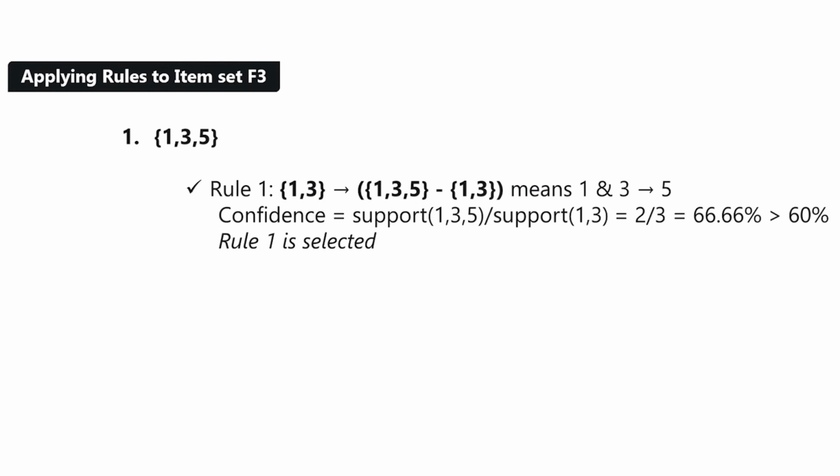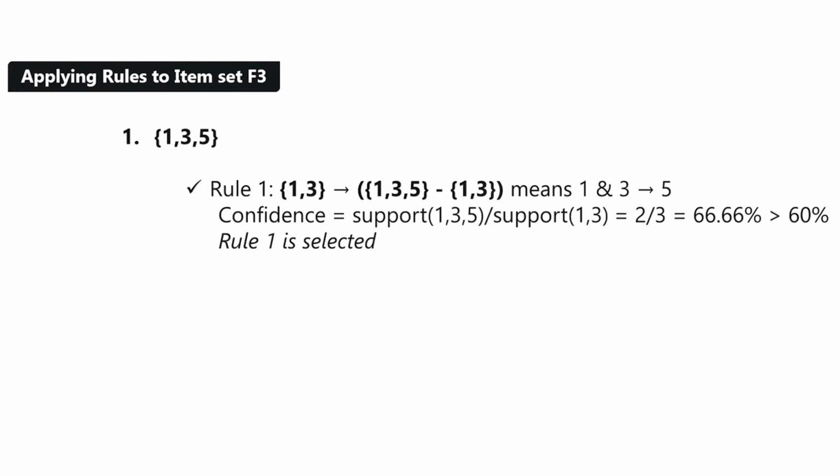So let's start applying now. Let's take our first superset, that's 1, 3 and 5. So let's make the first rule, that is 1, 3 associates with 1, 3, 5 minus 1, 3, which means S associates with I minus S, which means if items 1 and 3 are bought together, what's the likely chance that item 5 will also be bought with 1 and 3?